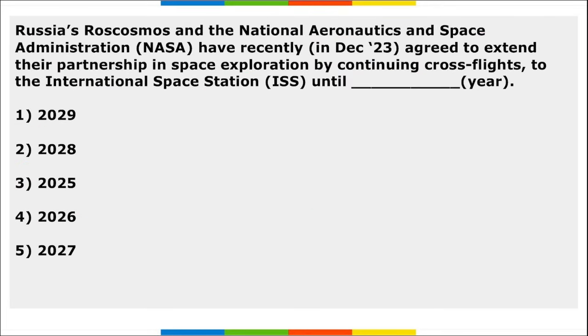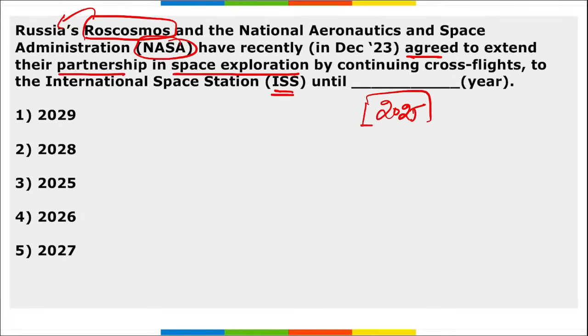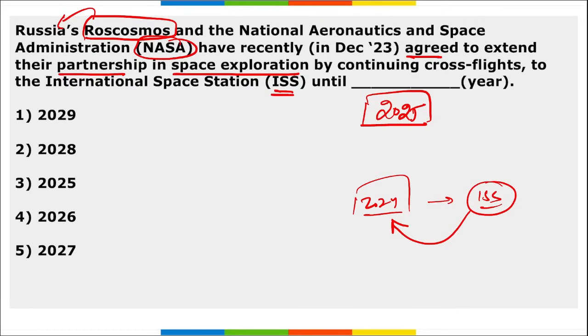Next, Russia's Roscosmos, the space agency of Russia, and NASA, the space agency of the USA, have recently agreed to extend their partnership in space exploration by continuing their cross flights to the ISS until the year 2025. So they will be continuing this operation till 2025. Earlier, Russia decided to exit the cooperation with the International Space Station by the year 2024. But now this cooperation has been extended till the year 2025.